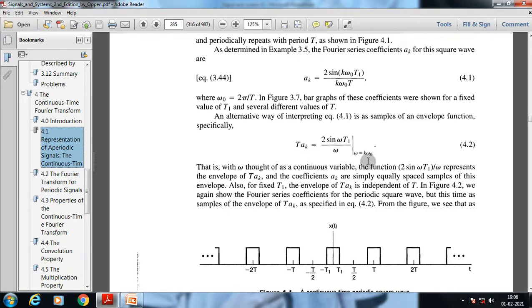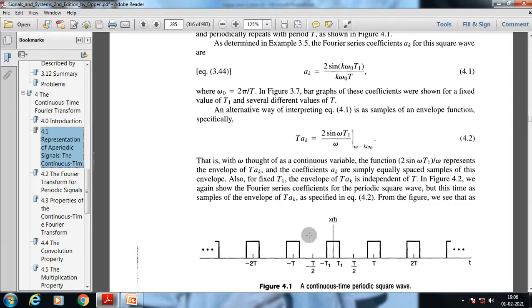We can easily write that for each fundamental frequency. Now, what is t1? This value is t1.